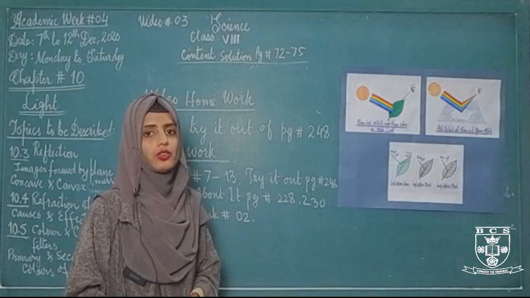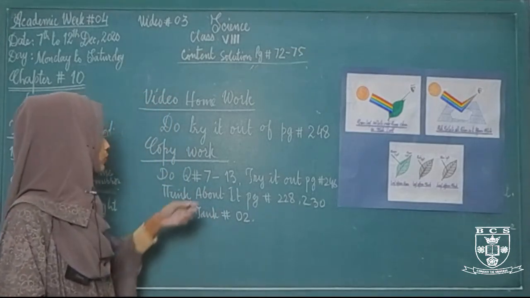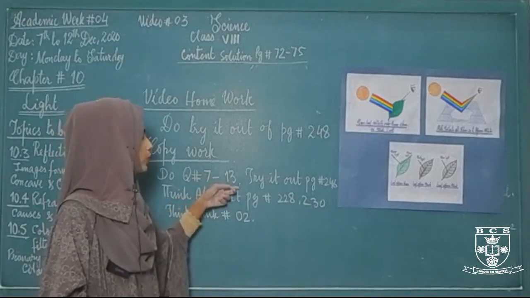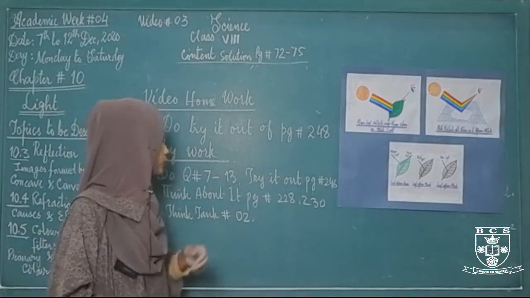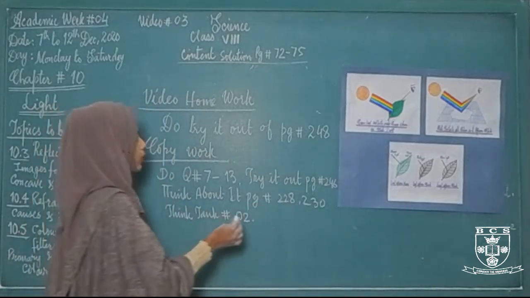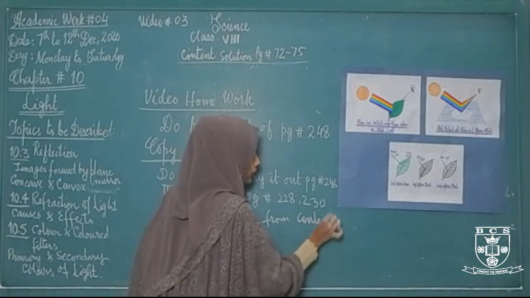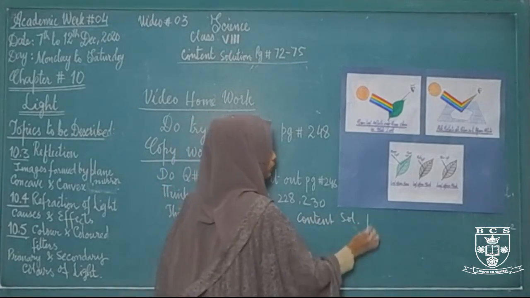There are some blanks. You will solve these blanks, and what will you do in your copy? You will do question number 3 to question number 13. Try It Out, page number 246. Think About It, page number 228, 230, and Think Tank number 2 from content solution, page number 72 to 75.